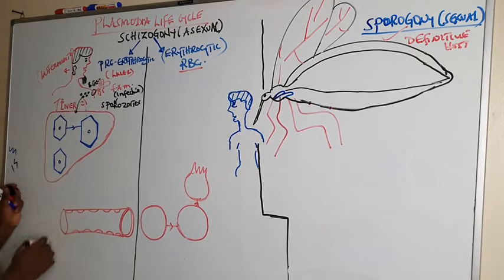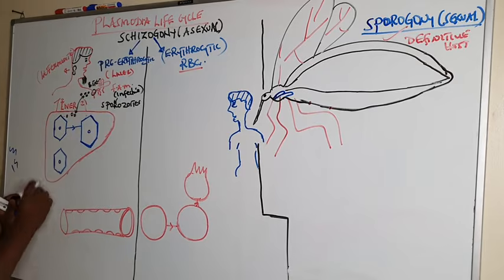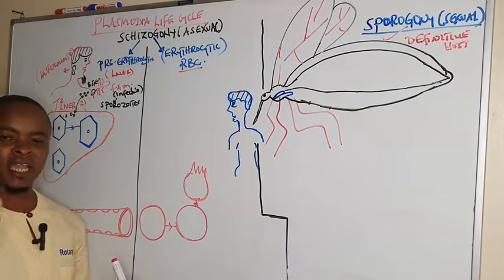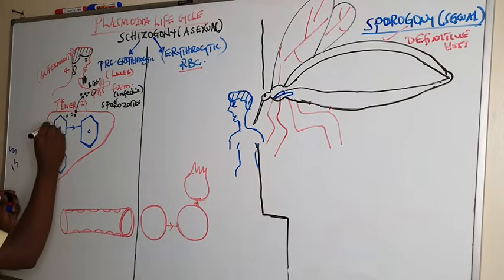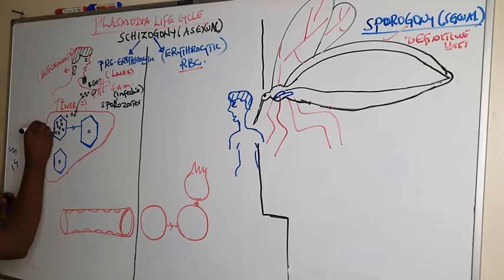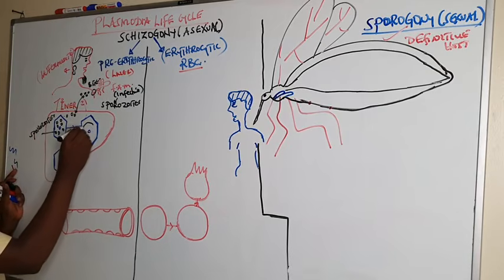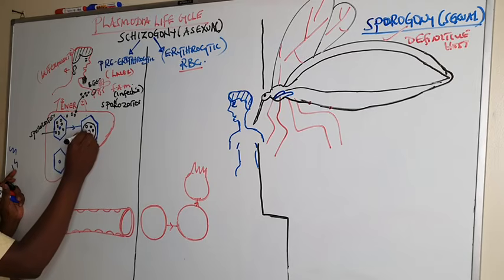Once the sporozoites enter the liver, they enter the liver cells, the parenchymal cells known as hepatocytes. There they mature and transform into schizonts. The schizont undergoes division to form multiple merozoites.